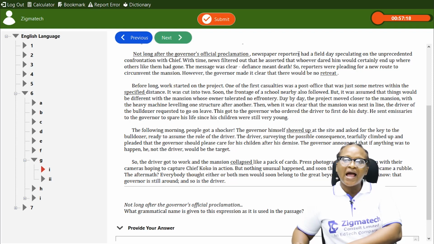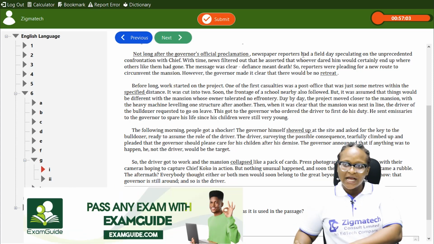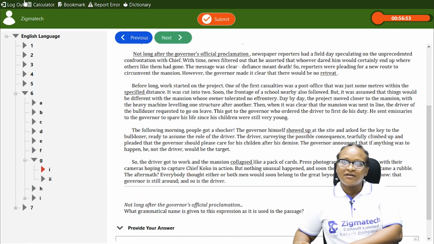I will look out for the act that happened, or the linker, or a helping verb. So not long after the governor's official proclamation, newspaper reporters did what? Had. That was what happened. So that's my function. So the answer is adverbial phrase of time, and the function is that it modifies the verb had.